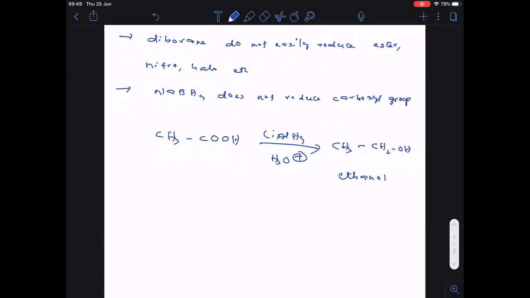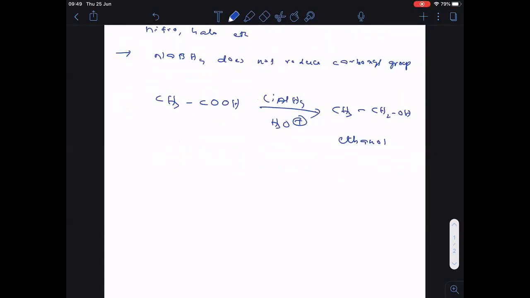Completed? Now in the similar way, if I take benzoic acid, benzoic acid will undergo reduction with lithium aluminum hydride followed by acidic hydrolysis. Now try this one.